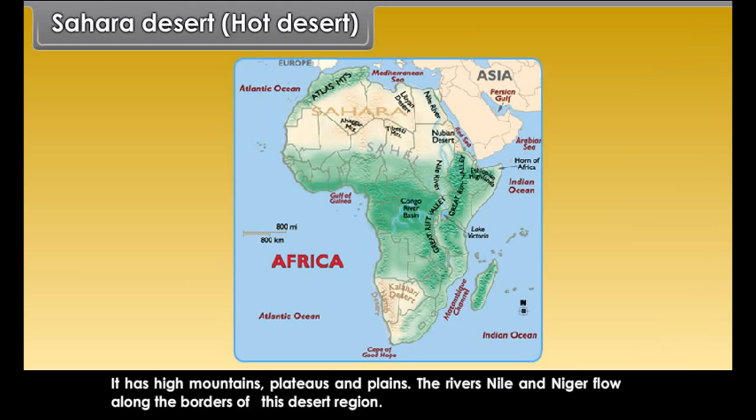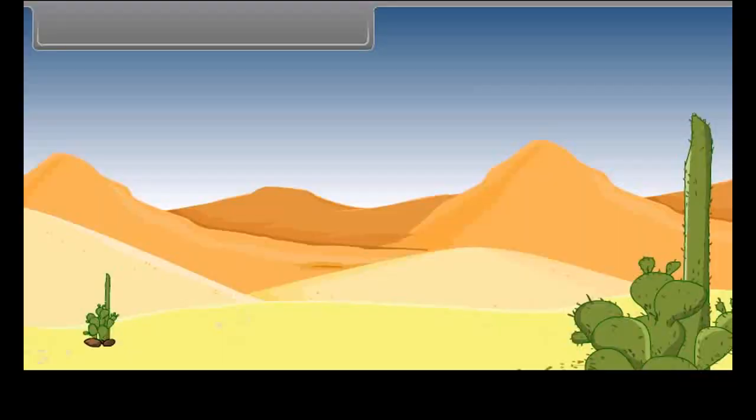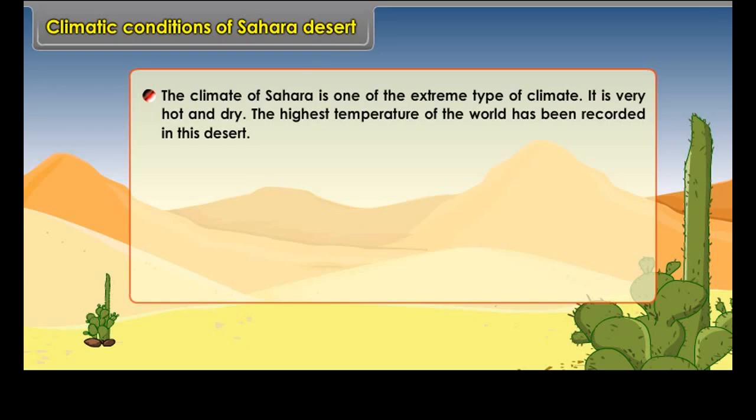It has high mountains, plateaus and plains. The rivers Nile and Niger flow along the borders of this desert region. Climatic conditions of Sahara Desert. The climate of Sahara is of the extreme type. It is very hot and dry. The highest temperature of the world has been recorded in this desert.